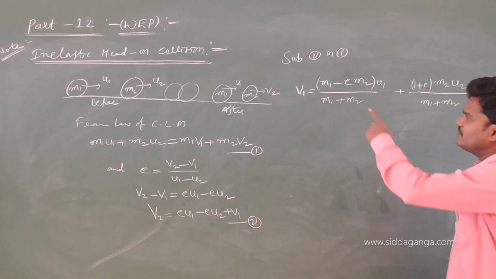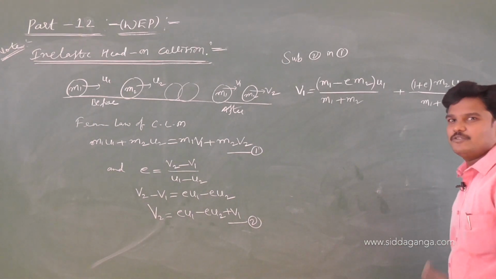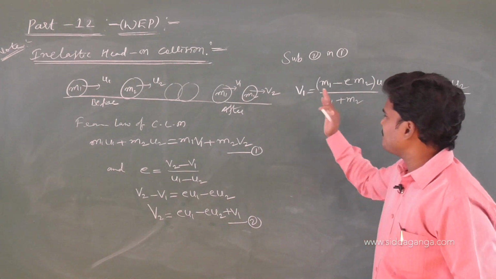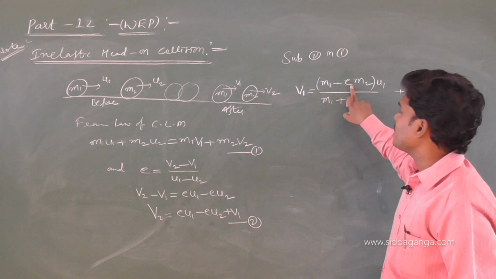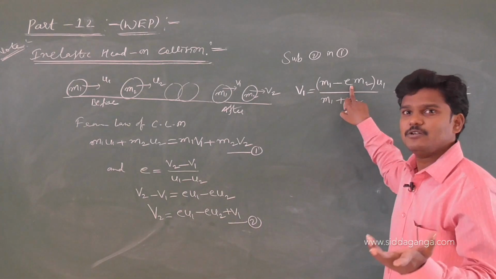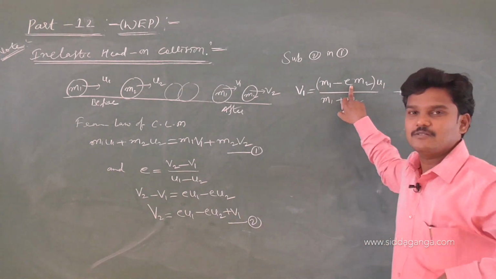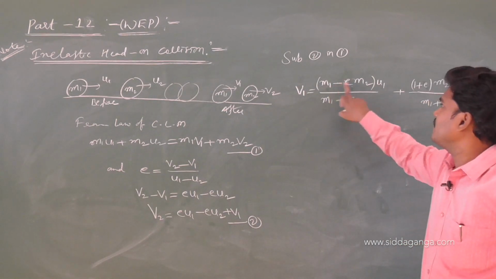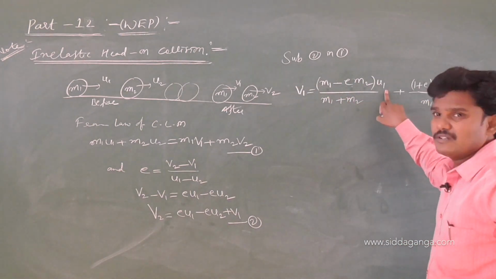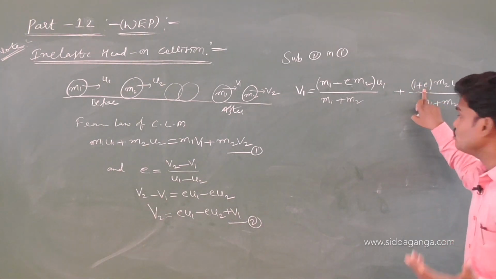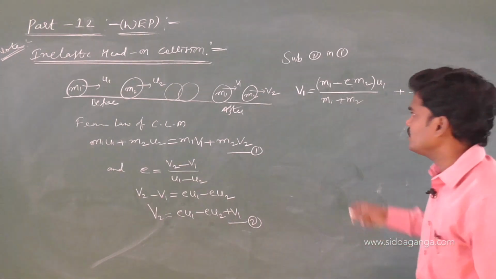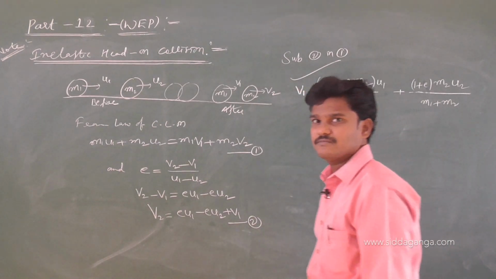Let us verify whether this equation is correct or not. How is it possible? If it is a perfectly elastic collision, substitute e value 1. Then you will get the previous answer. What is our previous answer? m1 minus m2 by m1 plus m2 into u1. In place of e, if I write 1 plus 1, nothing but 2, 2m2u2 by m1 plus m2. Complete answer. No need of derivation.